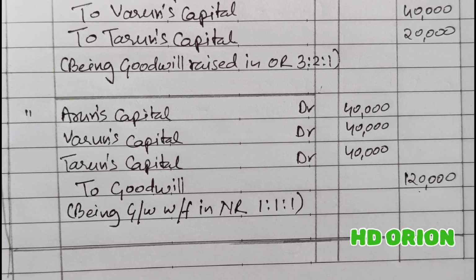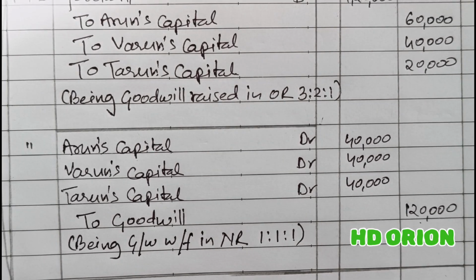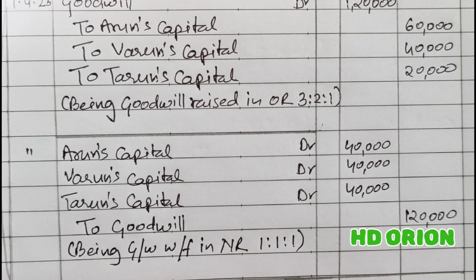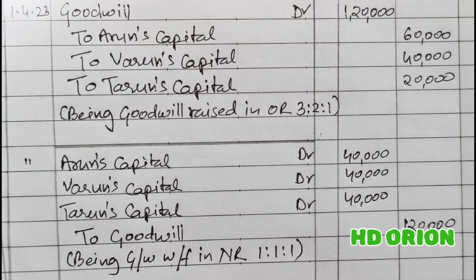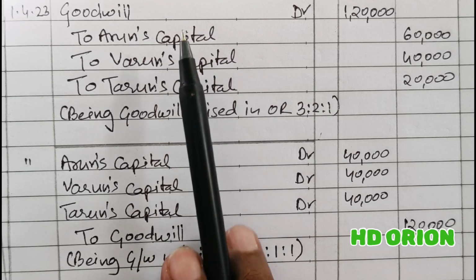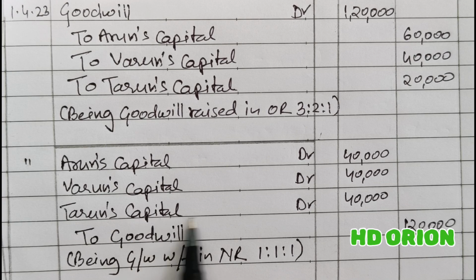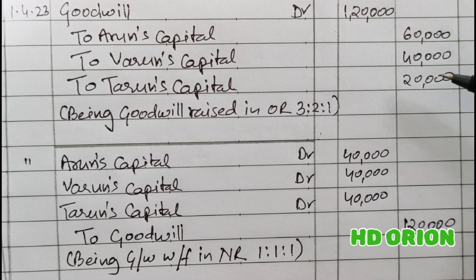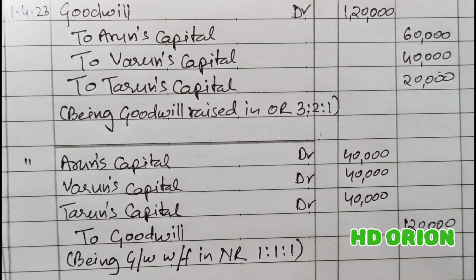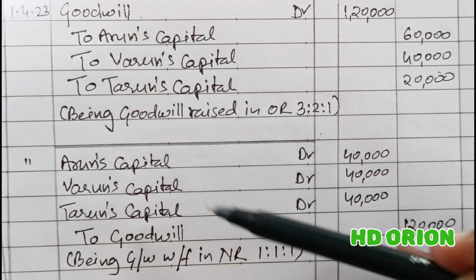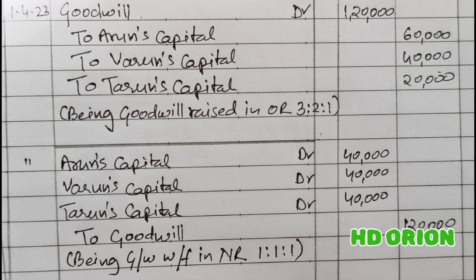Now this is the same as treating the goodwill in sacrificing ratio and gaining ratio. Here capital accounts are credited in the old ratio. Here capital accounts are debited in the new ratio. It is nothing but old ratio minus new ratio. The effect will be the same as you have treated in sacrificing ratio or gaining ratio without opening the goodwill account. The only difference is that here the goodwill account is once debited and once credited. Fine.